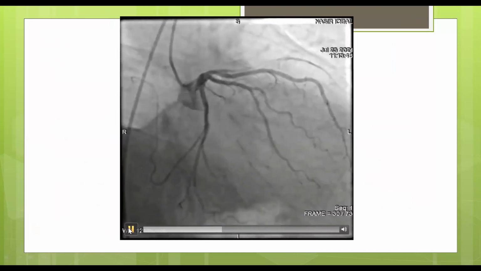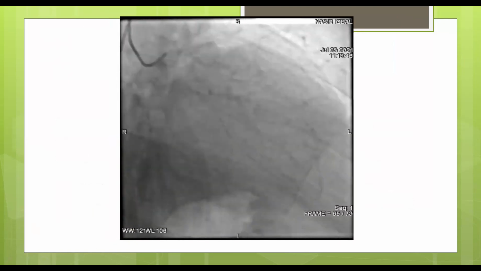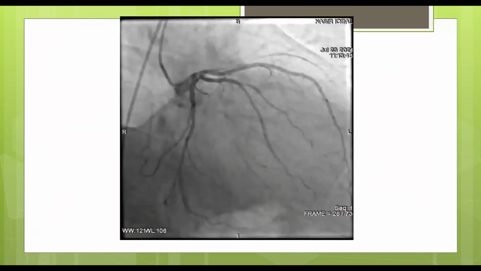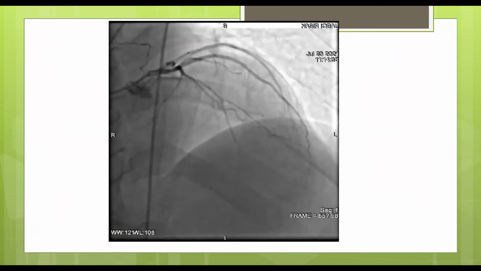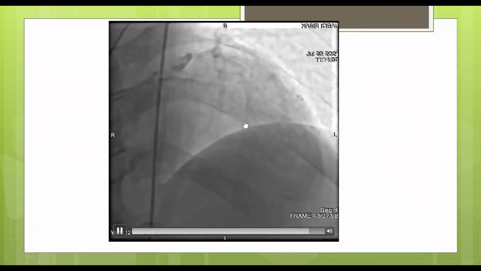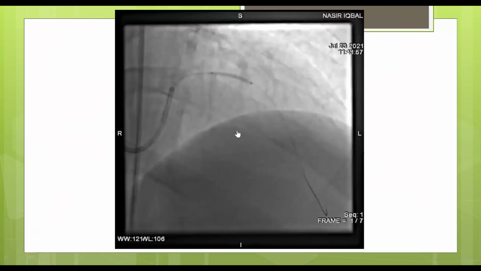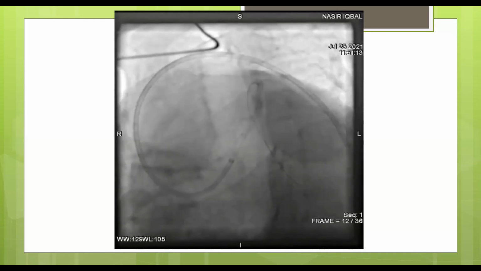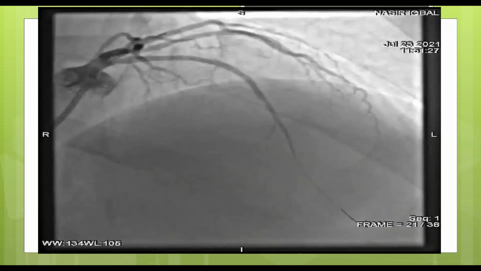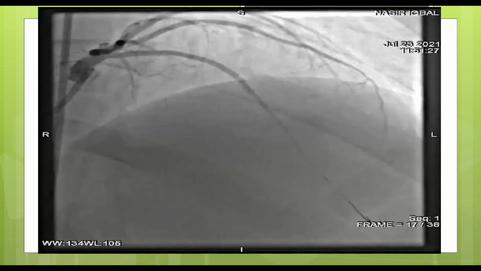Yeah, this is the angiogram at our side, nearly 99% occlusion of the proximal to mid-LAD segment. Again, a different view of the same thing. This is the start of the intervention, where we can see the wire and the pre-dilation or ballooning of the segment. And this is the result after stenting, we put a long 2.5 into 48 mm stent from proximal to mid LAD with TIMI 3 flow.